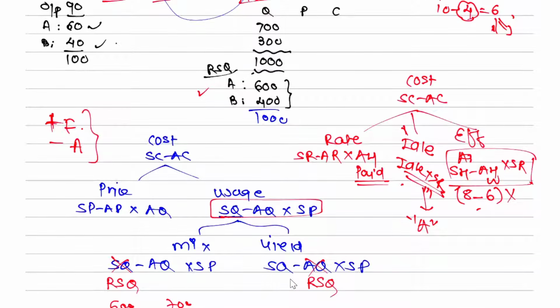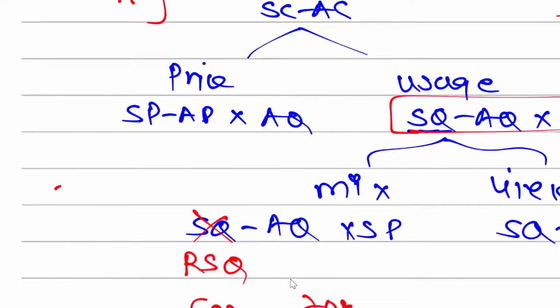Now, what is the formula for idle hours? Idle hours into which rate? Standard rate. And for efficiency, standard hours minus actual hours, but which one? Worked. Then into standard rate.